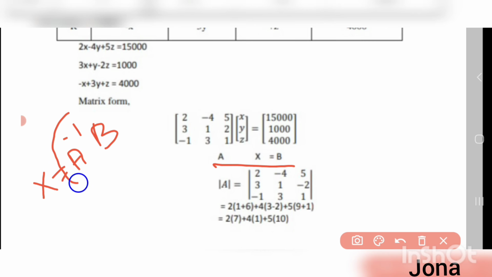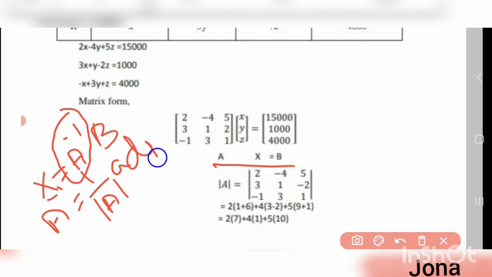For this I want to find the value of A inverse. For A inverse we have the formula: A inverse equals 1 by determinant of A into adjoint of A. So first I want to find the determinant value, because it is a 3 by 3 matrix, isn't it?